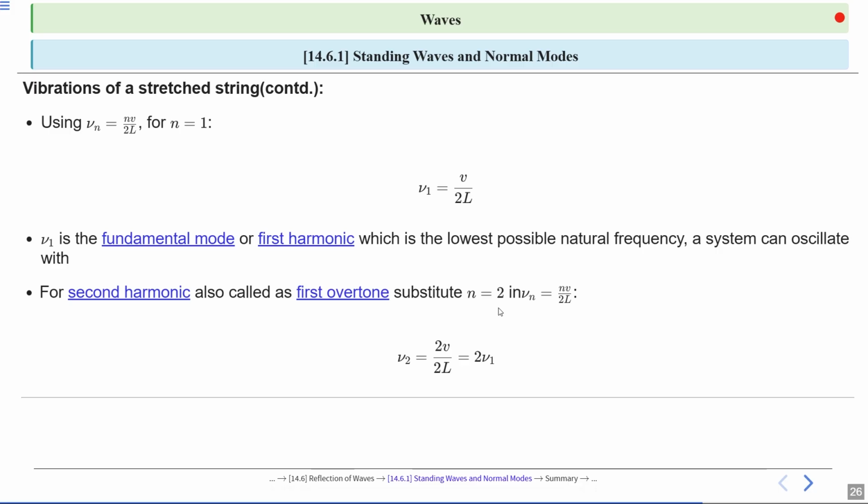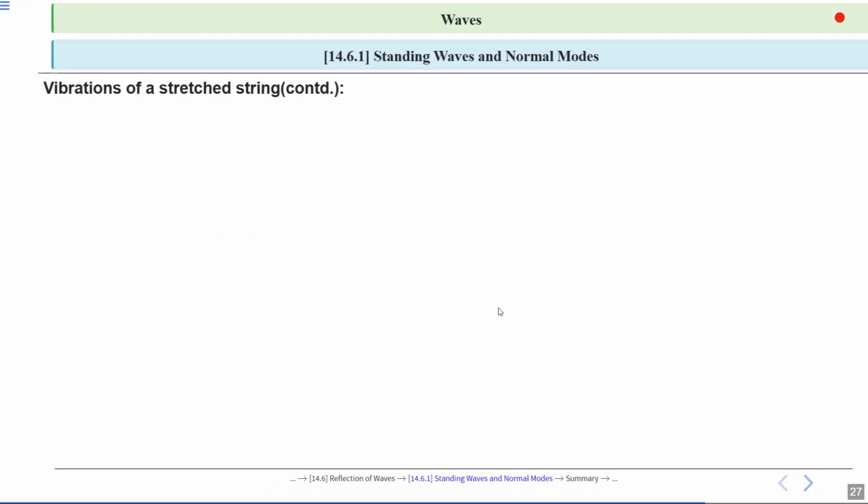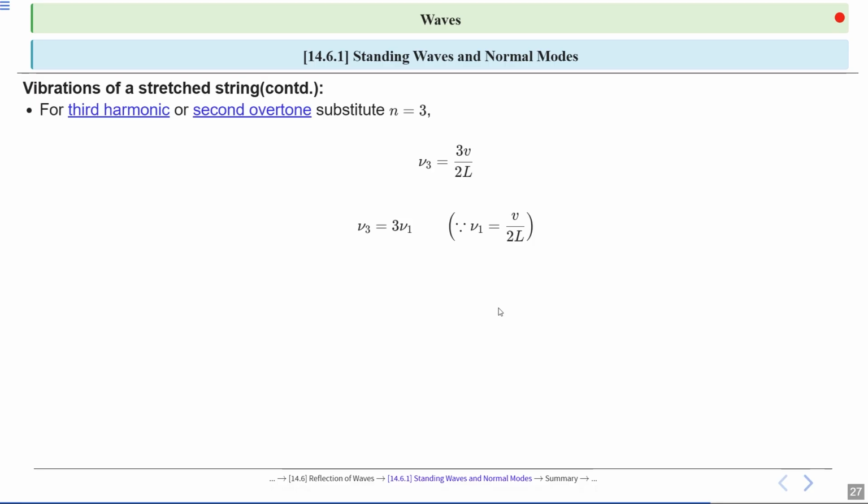For second harmonic, also called the first overtone, substitute n equal to 2 in nu n is equal to nv divided by 2l. So nu 2 equal to 2v divided by 2l is equal to 2 nu 1. Now for third harmonic or second overtone, substitute n equal to 3. So nu 3 equal to 3v divided by 2l. Nu 3 is equal to 3 into nu 1.